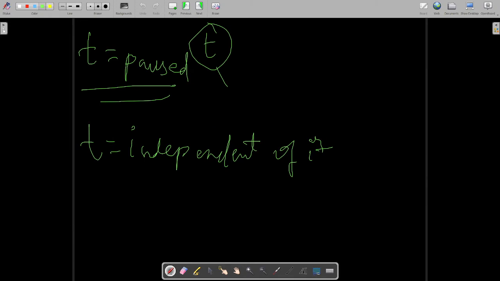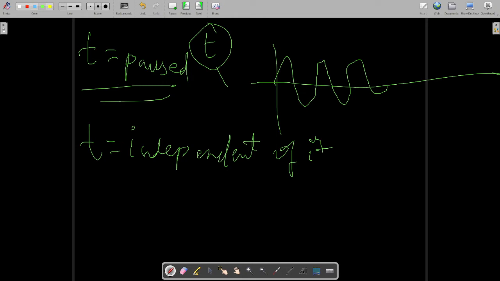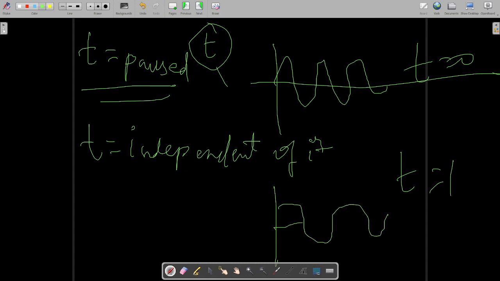Now how does independent of time imply standing wave? Because a wave will propagate with time, right? Suppose this is the situation at t equal to 0, then at t equal to 1 such a situation may arise. The wave has traveled like this from here up to here, suppose it is traveling in this direction.